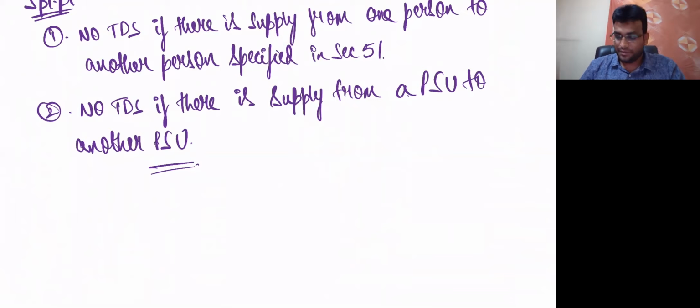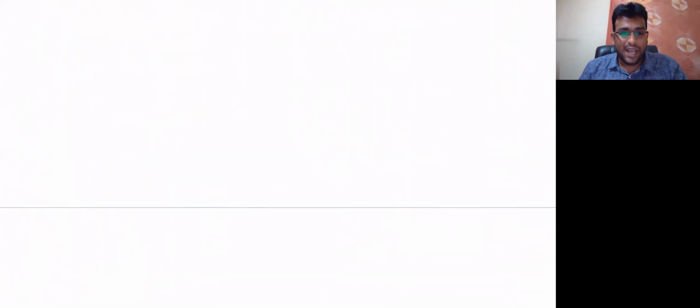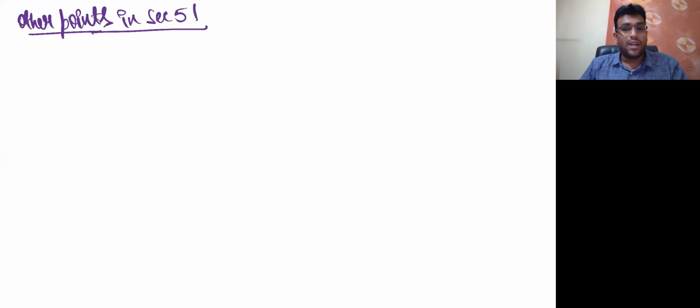Wonderful. Next, my dear friends, I'll put a side heading now: other points in 51. That means balance points in 51. We'll learn these points and then we'll complete. Clear?